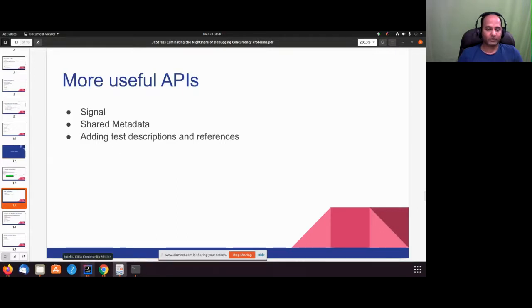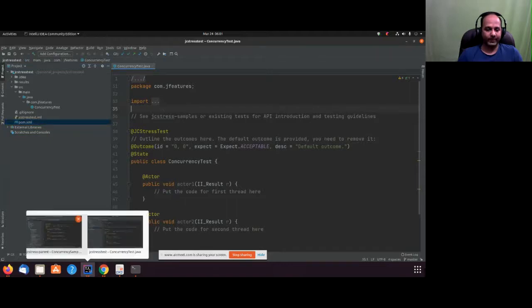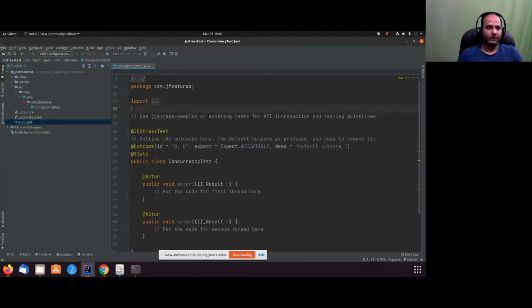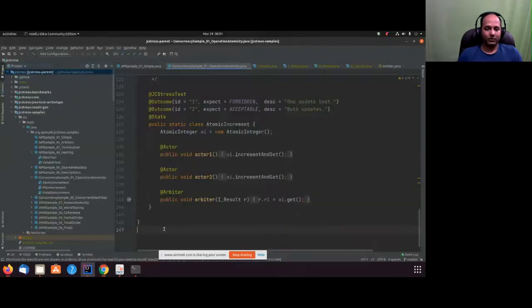Let's talk about these APIs, because knowing about them is going to help you write your own test. All of us are working on different projects, and all of us have different scenarios that cannot be covered with actor and arbiter. So GC Stress provides a few different things.